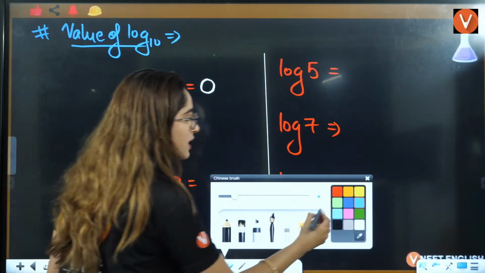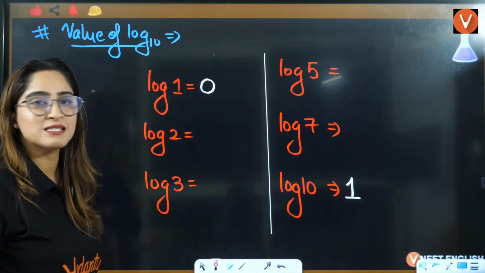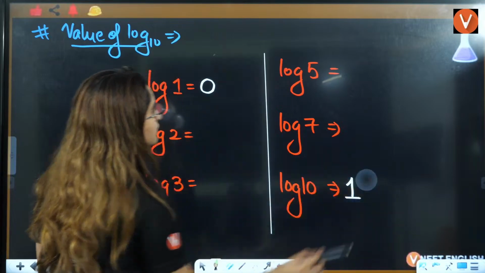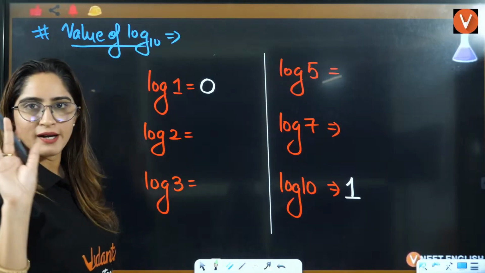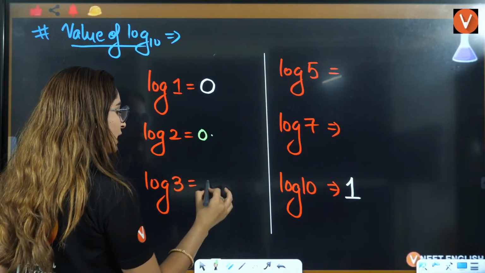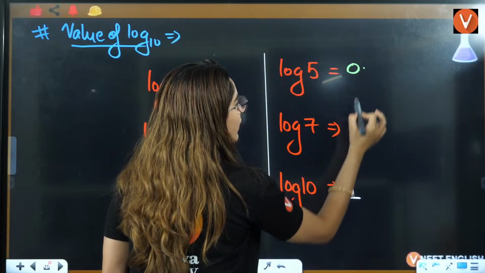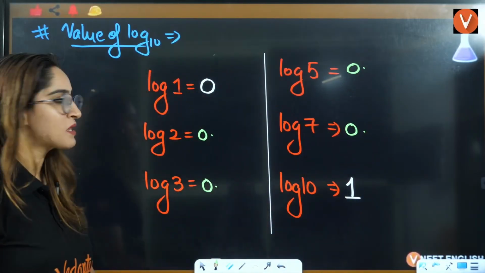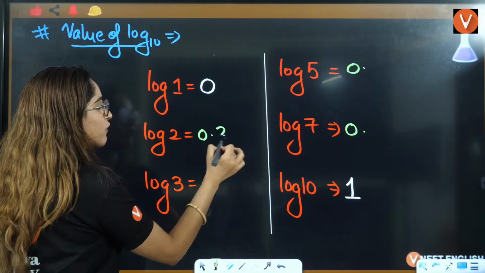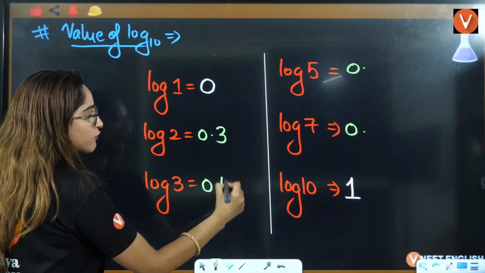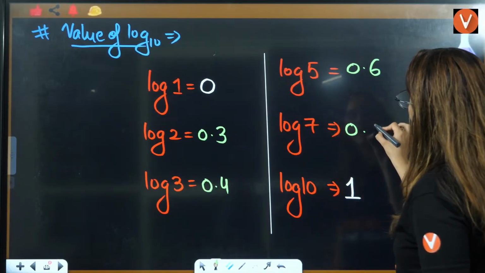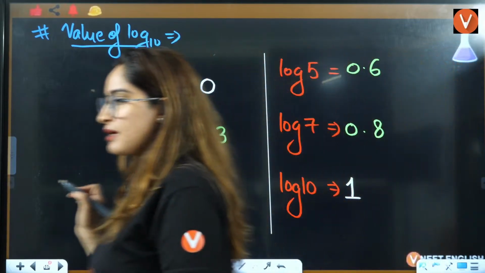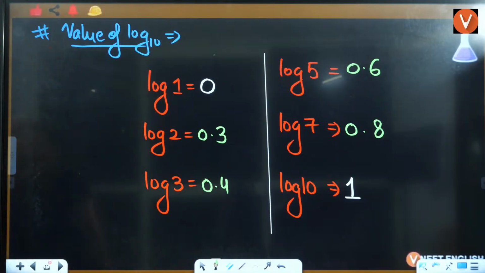Let's understand what is the value of log base 10 of 2. Anyone in the chat box? Log base 10 of 2. One simple trick I'll tell you. Firstly, put point, point, point, and point. Now, because it is 2, add 1, that will become 3. 3 add 1, that will become 4. 5 add 1, that will become 6. 7 add 1, that will become 8. Okay, everybody?